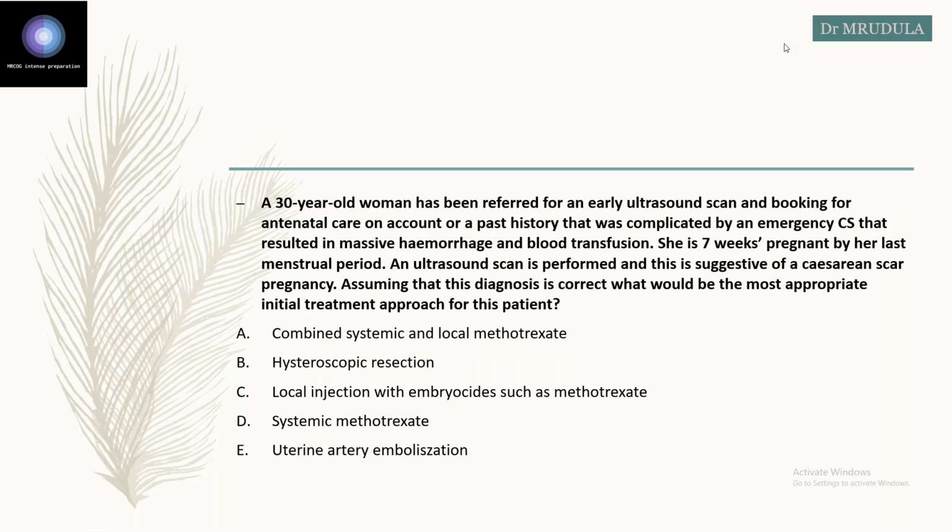Next one: a 30-year-old woman who has been referred for early ultrasound scan and booking for antenatal care on account of past history complicated by emergency cesarean section that resulted in massive hemorrhage. She is 7 weeks pregnant by her LMP. Ultrasound scan is performed and this is suggestive of scar ectopic. Assuming that this diagnosis is correct, what would be the most appropriate initial treatment approach for this patient?